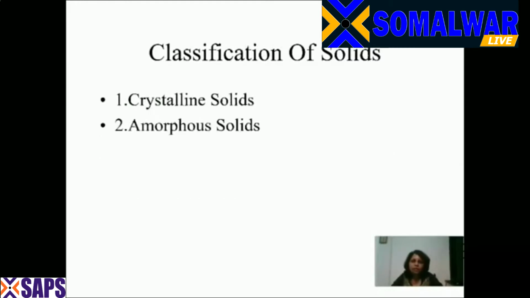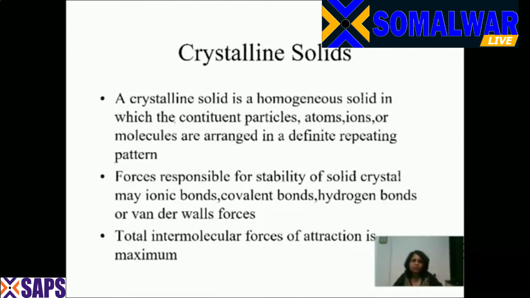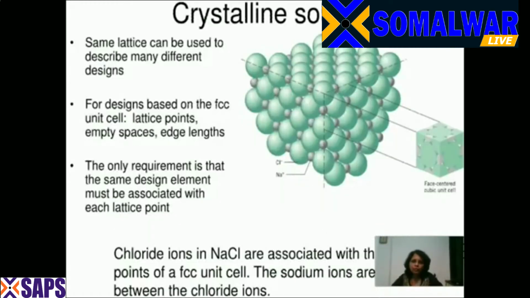Now, classification of solids. There are two types of solids, the crystalline solids and the amorphous solids. We'll see them one by one in detail. First, we'll see the crystalline solids. Now, crystalline solid means crystal. We have seen the crystals. We have seen a copper sulfate crystal. We have seen the sodium chloride crystal. They are homogeneous solids.